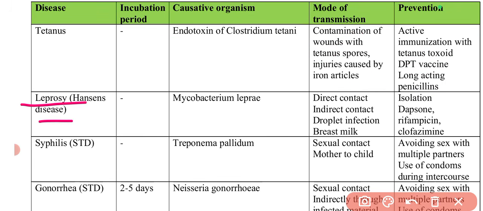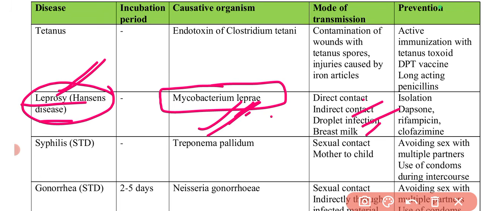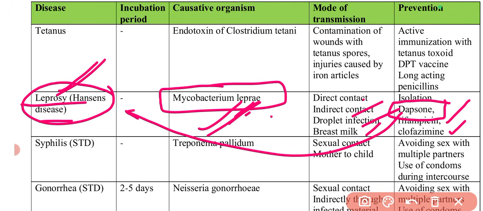For leprosy, which is also known as Hansen's disease, this is important. This name you need to remember. Caused by Mycobacterium leprae. The name is very easy, so this question may not be asked directly, but maybe in order to make the question paper difficult. Then it can spread through breast milk, droplet infection, direct or indirect contact. Dapsone is the drug of choice for leprosy. This drug is very important. Apart from this, rifampicin, clofazimine, isolation, these are the different preventive and treatment measures.